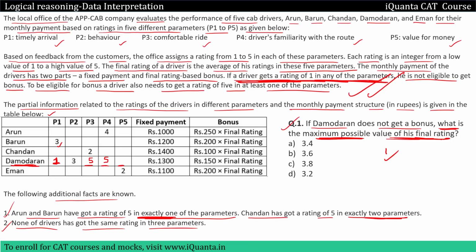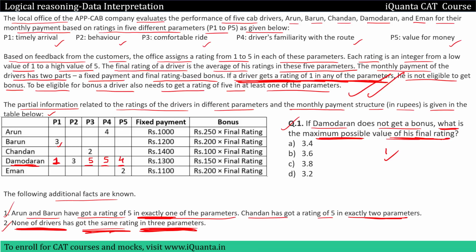Now if we come to P5, what is the maximum rating that can be given to Damodaran in P5? Can it be 5? No. Why? Because we were given that none of the drivers has got the same rating in 3 parameters. If I give 5 over here, that means Damodaran will have the same rating in 3 parameters, P3, P4, P5, which will violate the given condition. So it will not be 5. So what is the next possible highest rating that can be given to Damodaran in P5? It will obviously be 4. So I will give rating 4 over here.